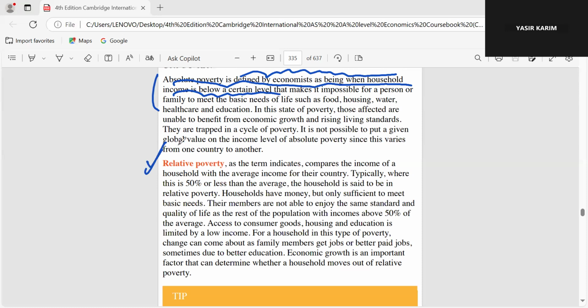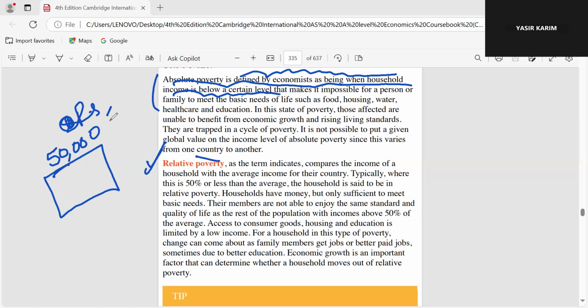Okay, what is relative poverty? Relative poverty is a situation when someone is able to meet the basic necessities, but lacks the income as compared to the society in which he is living. Let's suppose instead of society you can place the country as well. Let's suppose the average income of a country like Pakistan is 50,000 rupees per month.